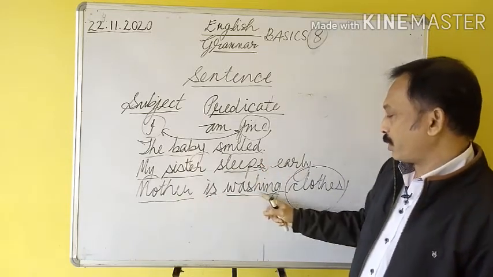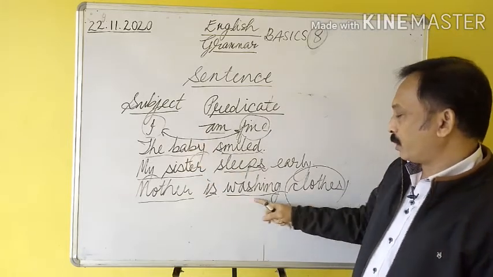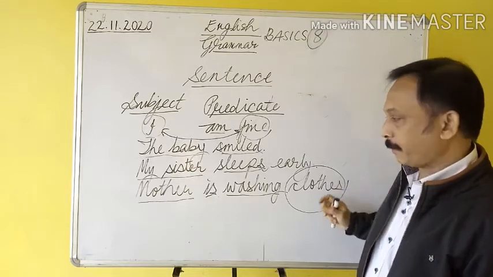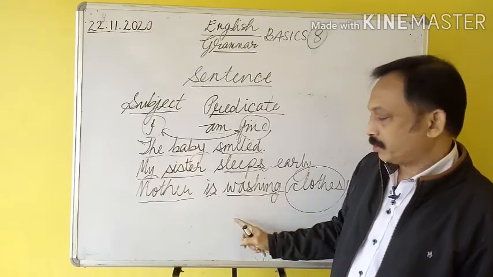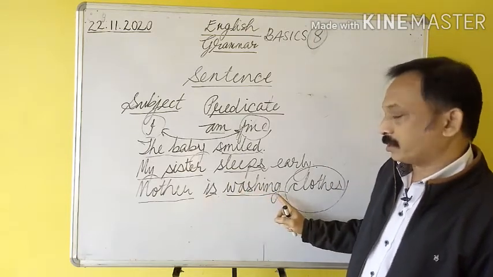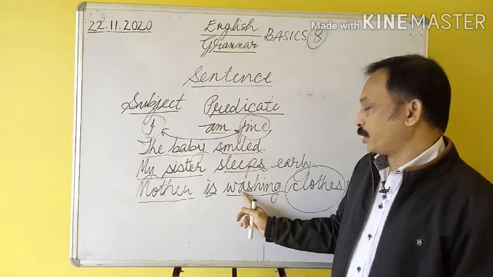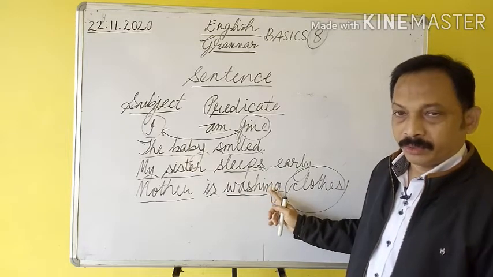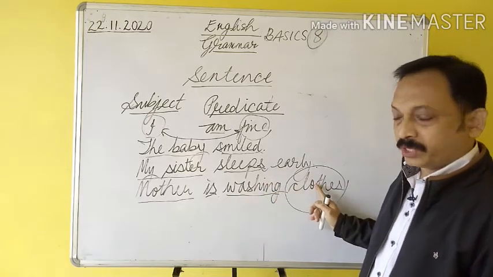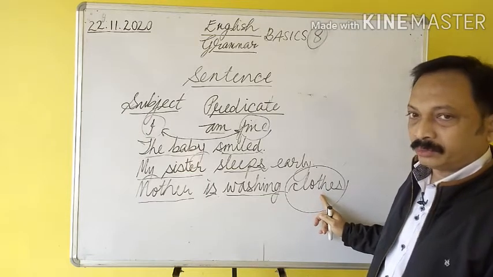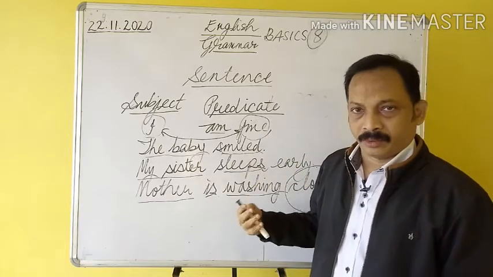Next, mother is washing clothes. Mother is the subject, is washing clothes together, predicate. Is and washing, there are two words, these are verbs. So is is the helping verb and washing is the main verb, and clothes is the object here. So washing is a transitive verb. This verb requires an object to complete its meaning. So there must be an object. So the object here is clothes. Okay, that is the thing. All these things have been already discussed.